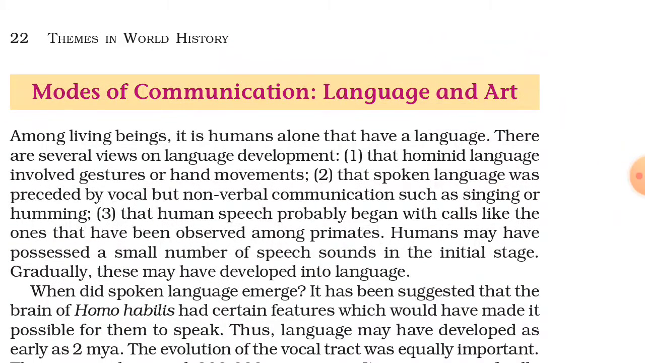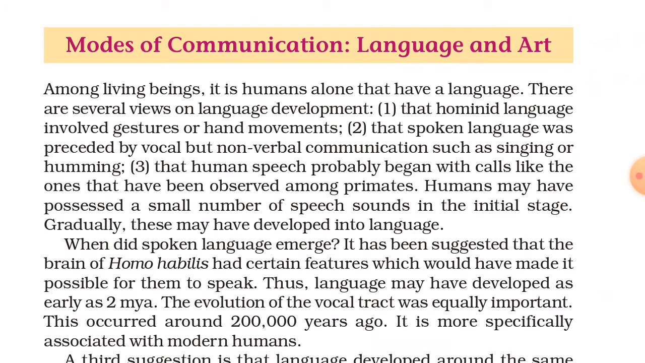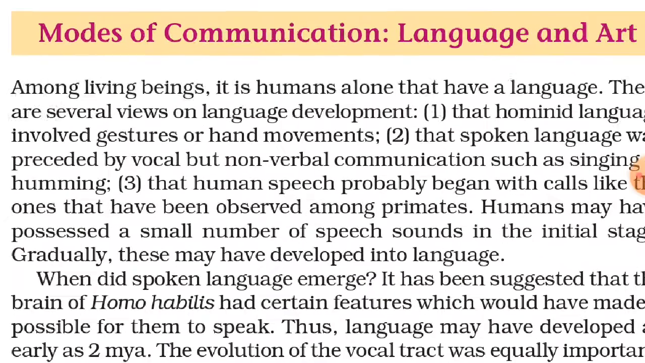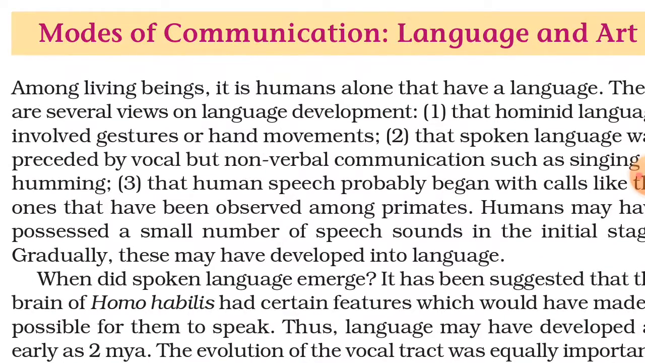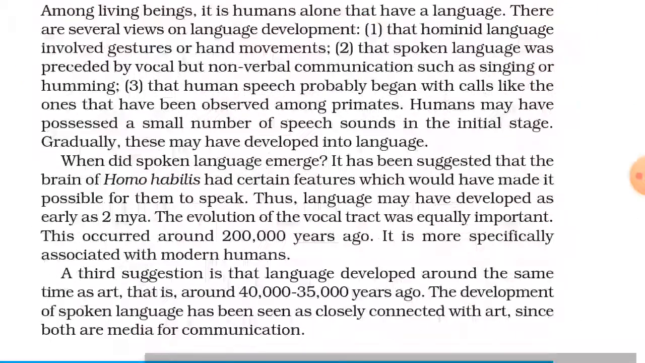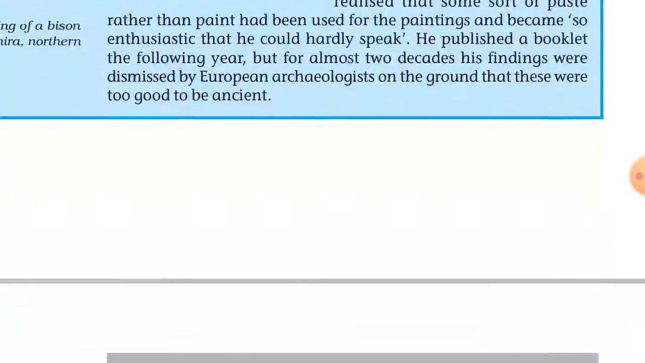Modes of communication. How did he communicate with others? There was no language, no script. So some methods were there. Through art, he communicated with each other. For the next generation, he used to make art to give some messages to them, and gestures or hand movements, his body language, he used to communicate with each other. Humming or singing also, he used to communicate.